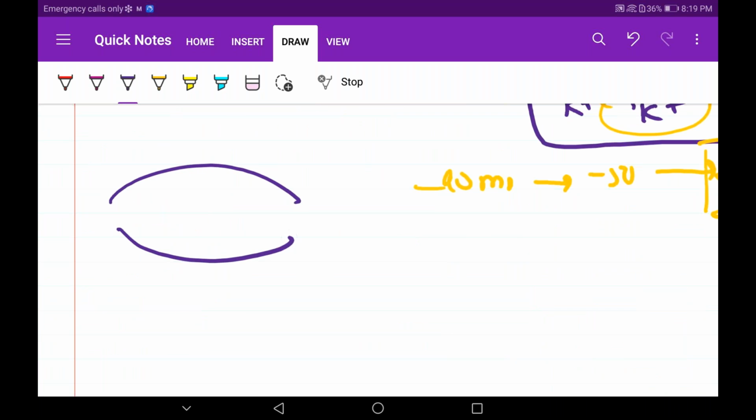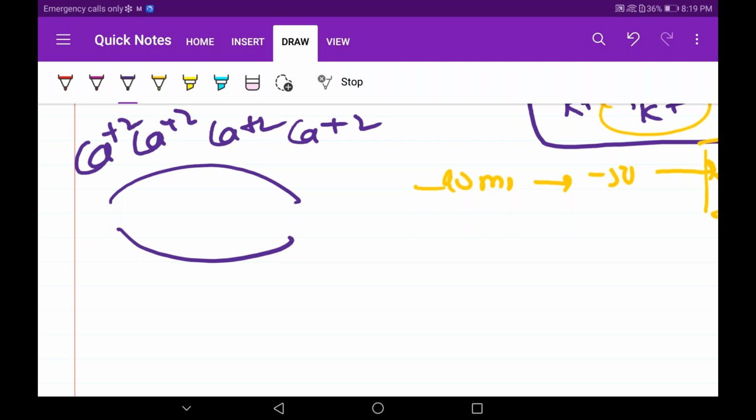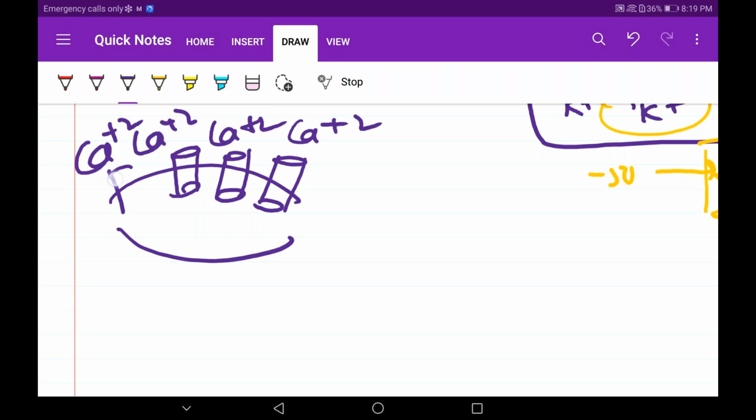This is our cardiac muscle. Now calcium channels are present and are coming into action over here. In the action potential of a nerve, calcium channels are not needed, because it is not a muscle that has to contract. But this is a muscle that contracts. We need this heart to contract, right? So calcium channels come into play. Calcium is more in the ECF, not in the ICF, so calcium will influx into the cell.